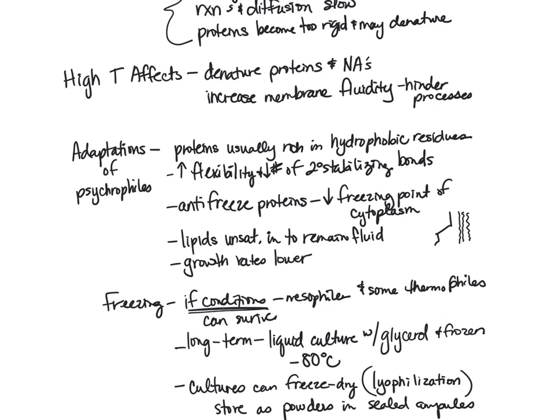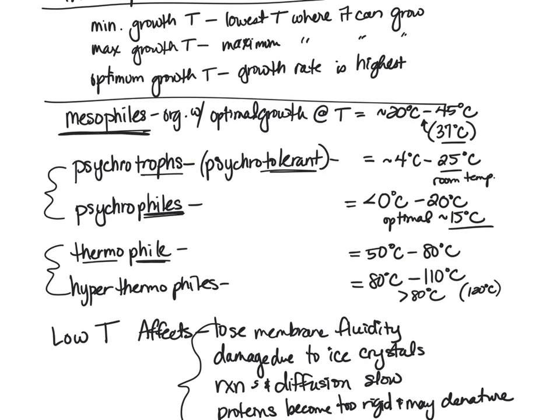But I want to say right now that it's not that our bodies increase temperature so much that it's going to take a mesophile and put it into a thermophile or hyperthermophile range. Our bodies don't get hot enough to kill the organism by temperature. If it did, then it would get so hot that it would kill our own cells by temperature. And sometimes that does happen if we have an extreme situation with an extreme high temperature, an extreme high fever, we can start damaging our own cells. And that's when someone would need to go to a hospital and get an ice water bath and things like that. That's an extreme circumstance when the body is not self-regulating.